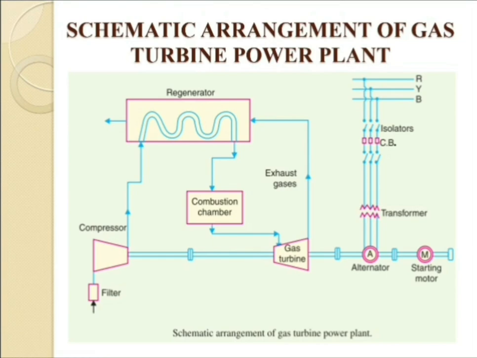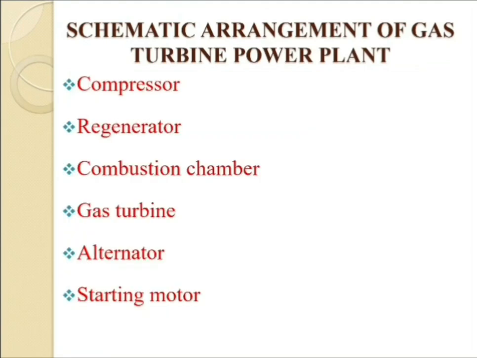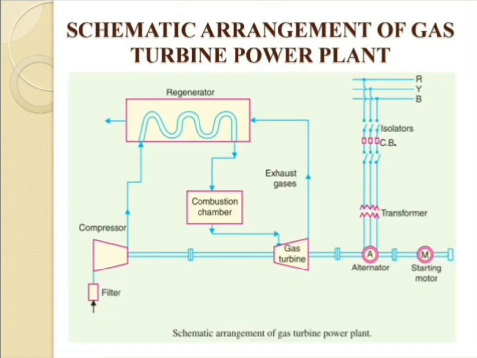Now we are going for the schematic arrangement of a gas turbine power plant. The figure shows the schematic arrangement of a gas turbine power plant, which consists of a total of 6 components. First one, the compressor, which is shown over here in the figure.